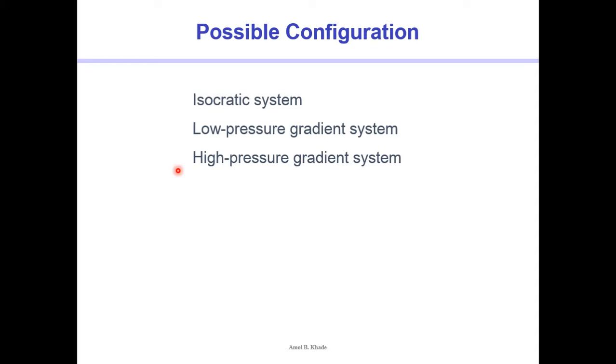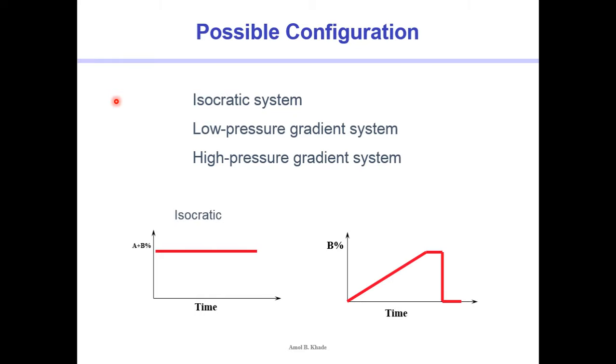Okay. Now in chromatographic systems, especially with LC, two terminologies are very widely applicable, that is the possible configurations. So we have already discussed while discussing the introductory part of chromatography that two possible modes are applicable, that is isocratic and gradient. Now in case of LC, the gradient can be configured in two ways, that is low pressure gradient and high pressure gradient. Okay. So this we have already seen. I hope there is no need to discuss it here.